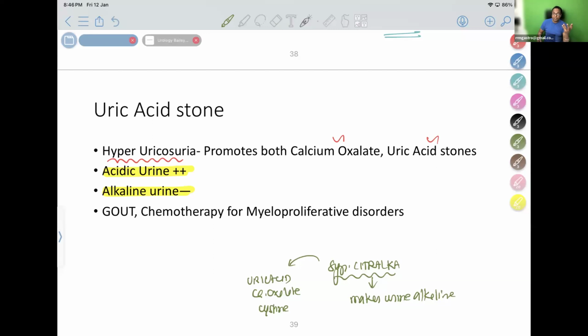So therefore, for the majority of the stones, we need the urine to be alkaline in nature. That is why we give syrup Citralka. So what are the other causes of uric acid stone?